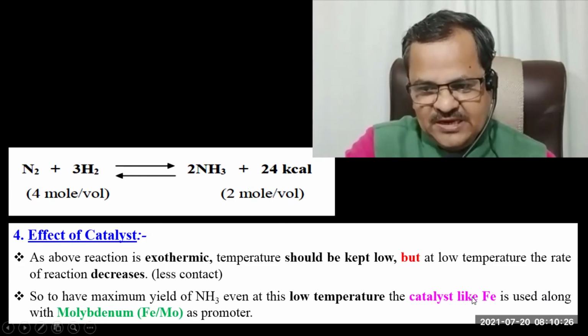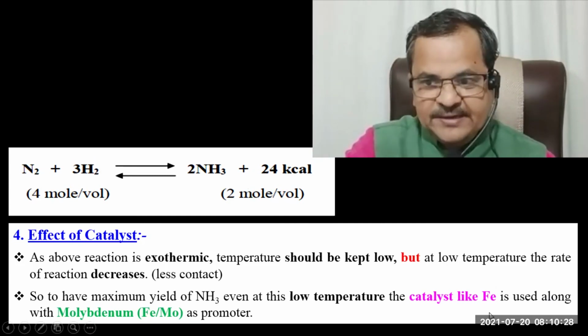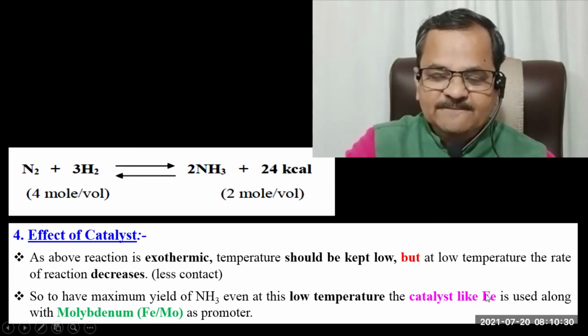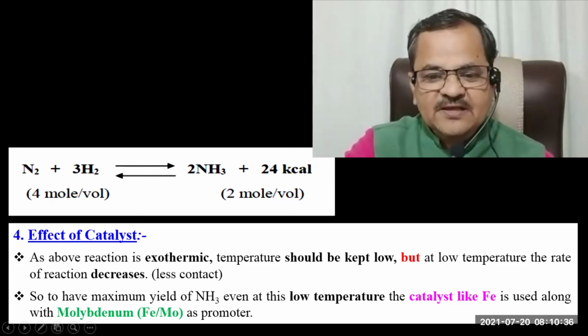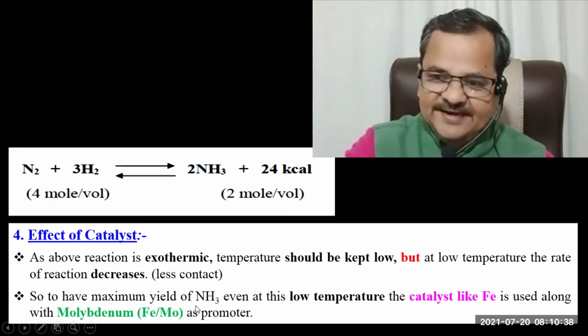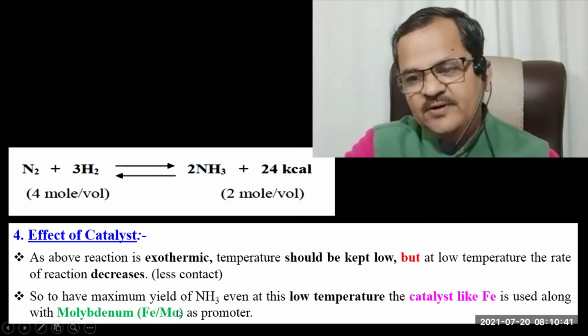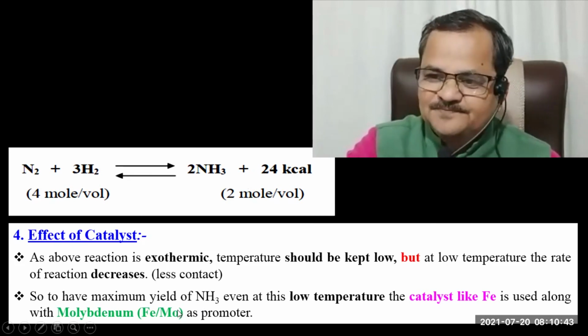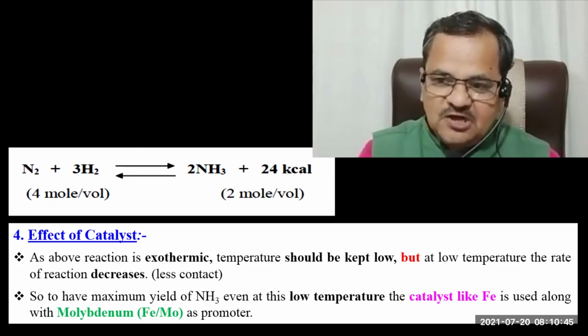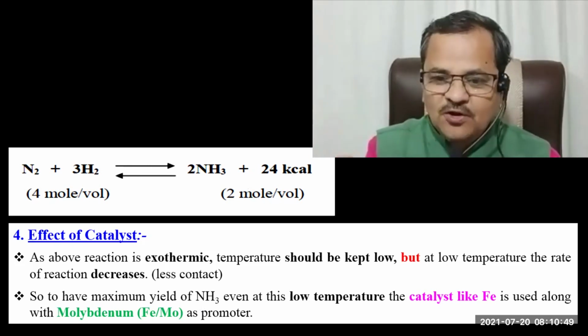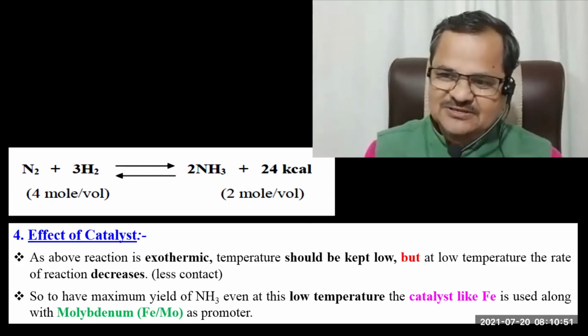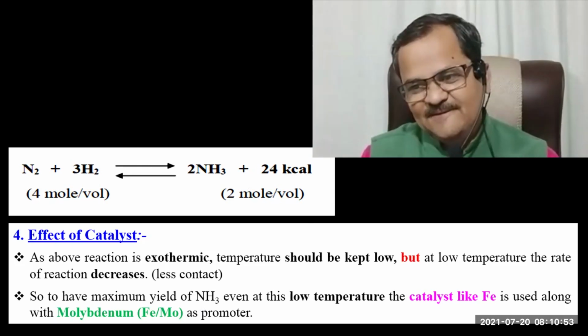In order to protect the activity of Fe from CO impurity, molybdenum is added. What is the role of this molybdenum? It adsorbs the CO from the reactant mixture on its own surface.